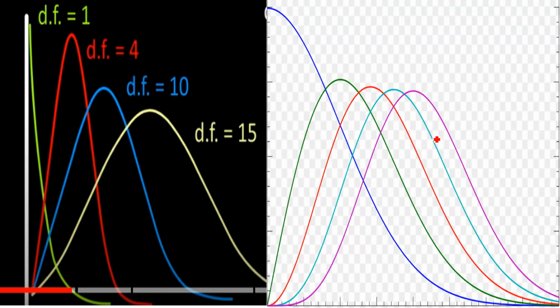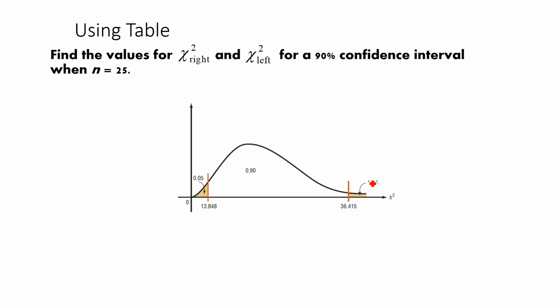So this is an example of a chi-square. See, when degrees of freedom is 1, it is the green one, right? It is here towards the right. Degrees of freedom is 4. You can see the curve goes like this, and 10 and 15 mean as the degrees of freedom increase, our skewness towards the right decreases. Why? Because at approximately 100 degrees of freedom, our curve will be just like a symmetric curve. So this is the important point.